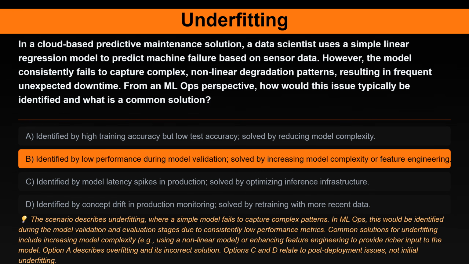Common solutions for underfitting include increasing model complexity, e.g., using a nonlinear model, or enhancing feature engineering to provide richer input to the model. Option A describes overfitting and its incorrect solution. Options C and D relate to post-deployment issues, not initial underfitting.